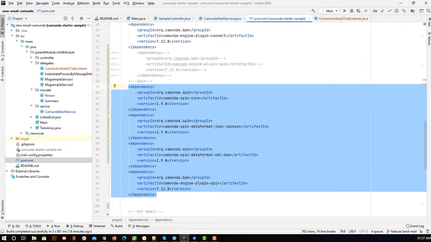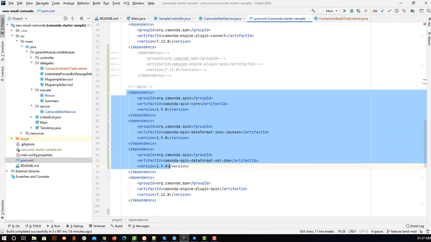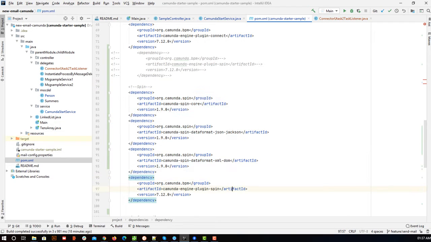I'll add this code on GitHub, so you can see it for Spin and add these four dependencies. Once we add them, it will support three to four types, the major formats we use: serialized, XML, JSON, and text, of course. In this demo we are going to use only JSON. Dependency-wise we only need to add these four, and we are done with this.